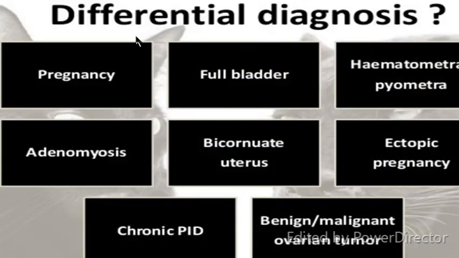When you are doing such an examination, you have to keep in mind that there is no pregnancy, that the patient has emptied the bladder, and that the lump you are feeling is not because of a full bladder, which is a common mistake the residents make. Differentials include hematometra and pyometra because of a clogged cervix with a collection of blood. Adenomyosis, we saw, also causes a smooth globular enlargement of the uterus. A bicornuate uterus, where one cornu may be felt as a separate swelling, can mimic a fibroid. Ectopic pregnancy or teratomas, chronic PID causing pain, and malignant or benign tumors of the ovaries come under the differential diagnosis of fibroids.